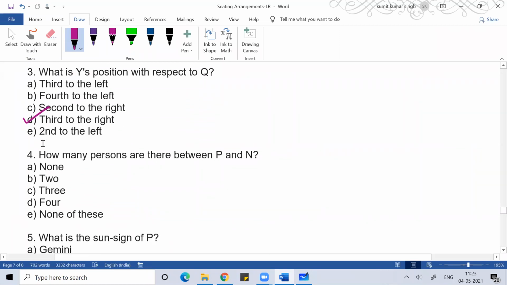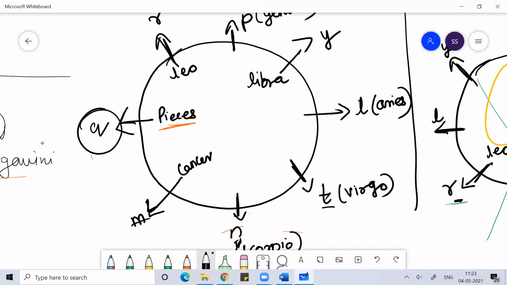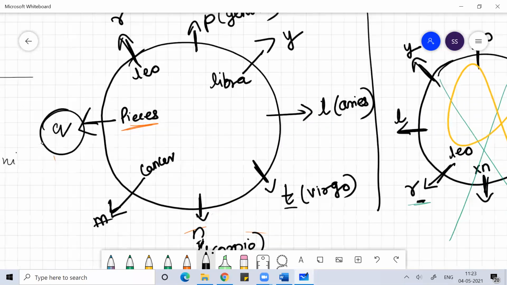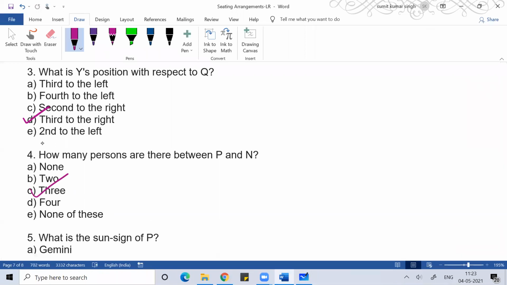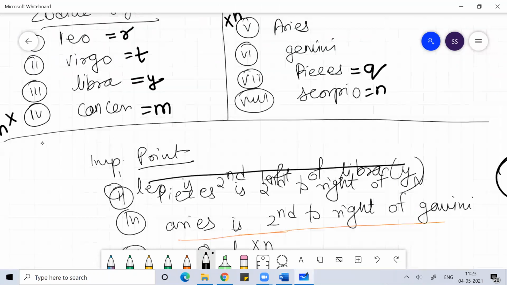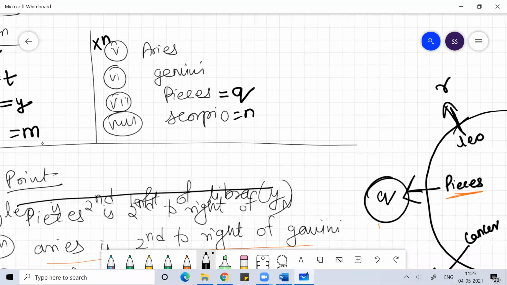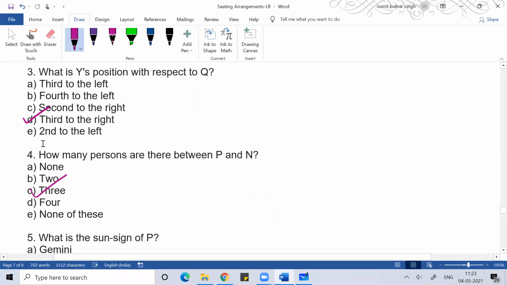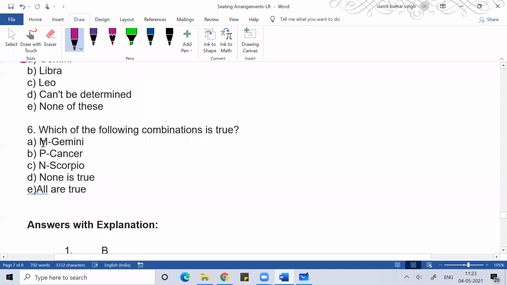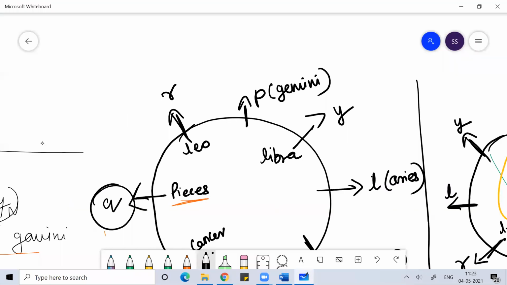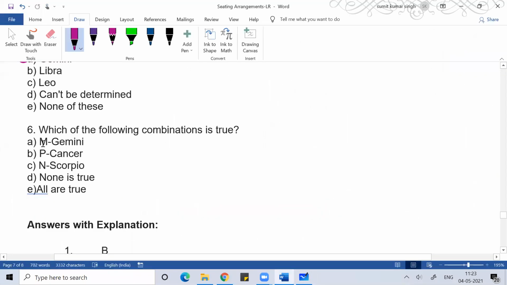How many persons sit between P and N? 1, 2, 3. What is the sun sign of P? Gemini. Which of the following combinations is true? M Gemini, M is not Gemini. P is Cancer, P is not Cancer. N is Scorpio.